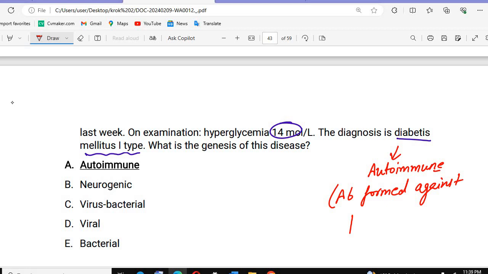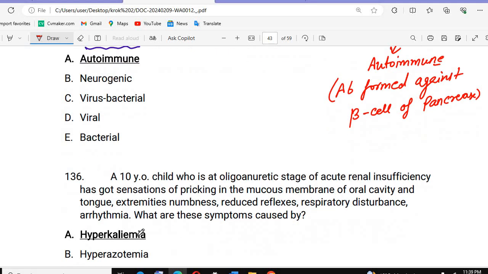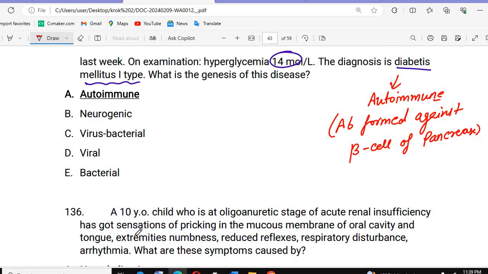We know that in the pancreas we have alpha, beta and gamma cells, and these beta cells release insulin. So if antibodies form against the beta cells, there is no insulin formation, the glucose will increase, and that will cause diabetes mellitus type 1. Okay, so this is a direct question. What is diabetes mellitus? It is an autoimmune condition.